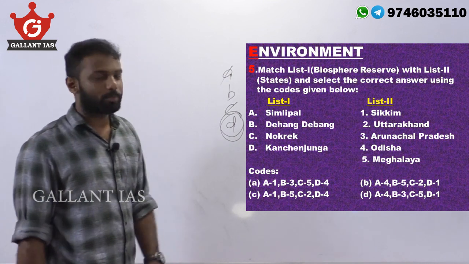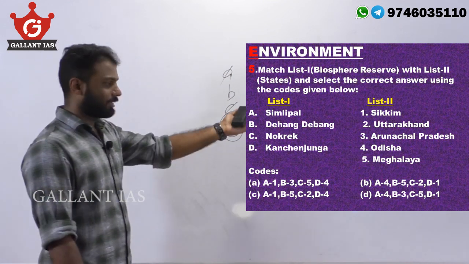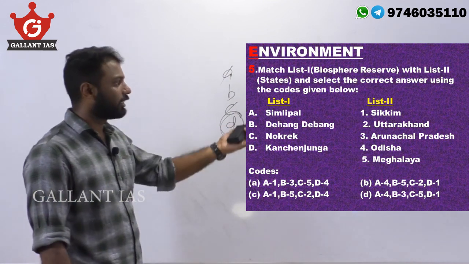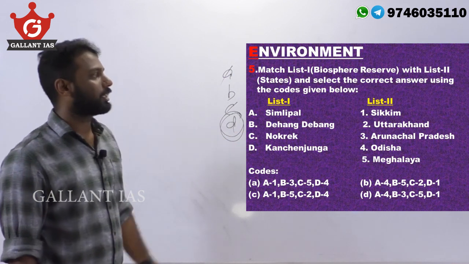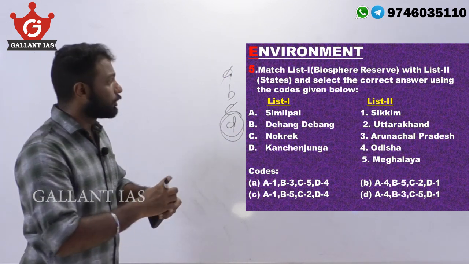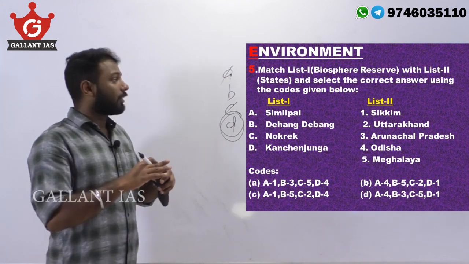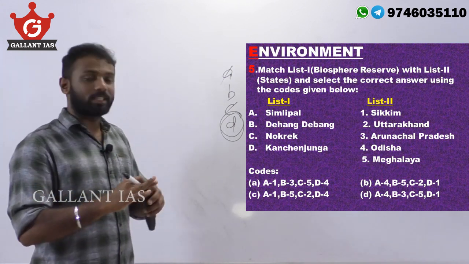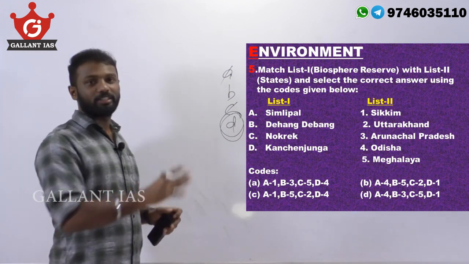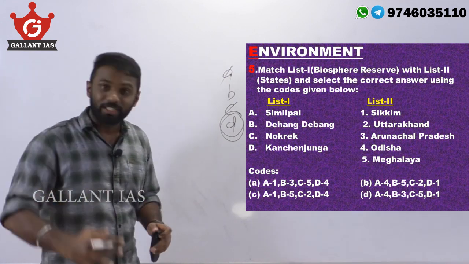But for revision purposes, let's move on to the remaining statements. Nokrek is found in Meghalaya, and Kanchenjunga is found in Sikkim. As I told you in previous sessions, when we study important protected areas, we must note down the geographical feature associated with it and the important species associated there.